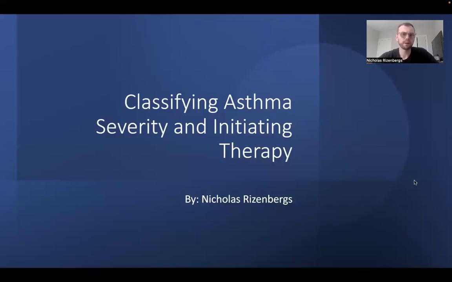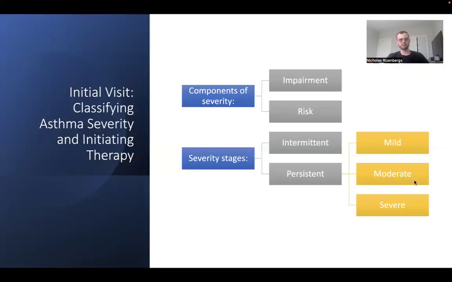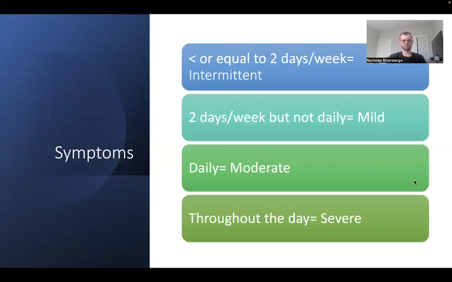All right, so classifying asthma severity and initiating therapy. So initial visit, classifying asthma severity and initiating therapy. So the components of severity will be impairment and risk, and severity stages will go intermittent and then persistent, which persistent branches off into mild, moderate, or severe.